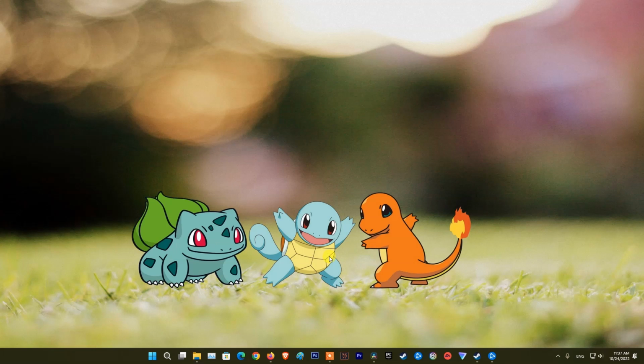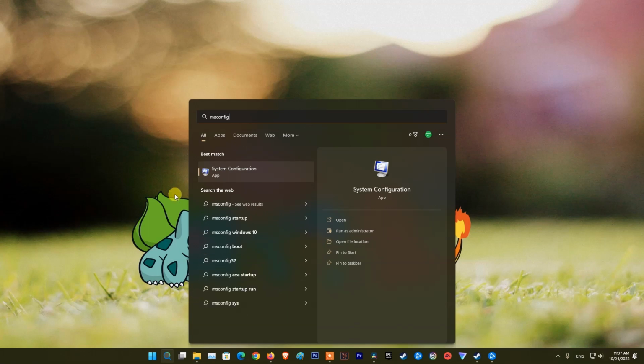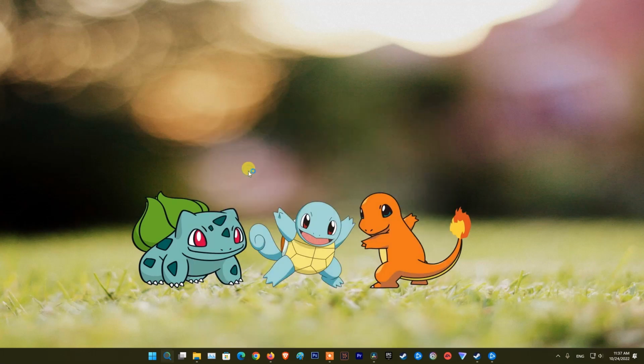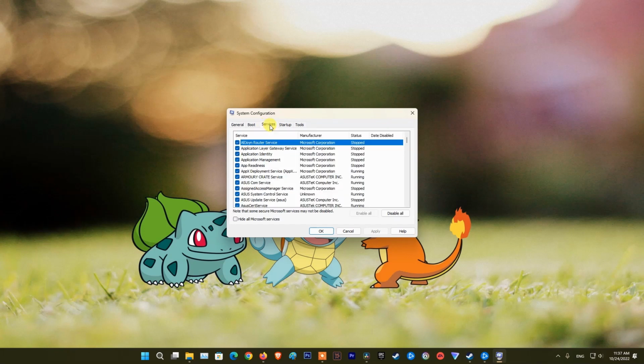Method 9. Perform a clean boot. Select Search, type msconfig, and then select System Configuration from the list of results. On the Services tab of System Configuration, select Hide all Microsoft services, and then select Disable all. Select Apply.